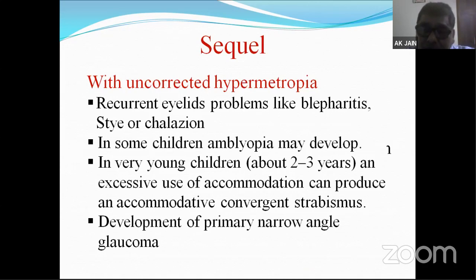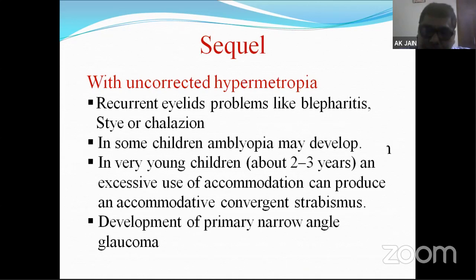Some young children who have high or moderate degree hypermetropia, if they remain uncorrected, no glasses given, no correction given, those children can develop amblyopia. Amblyopia is a serious condition because once it sets in, it is very, very difficult to correct.